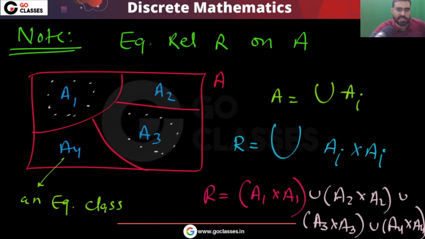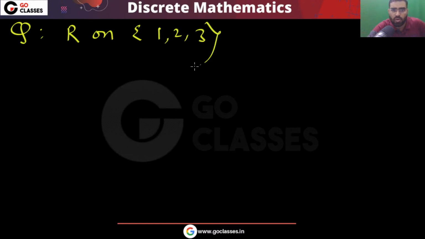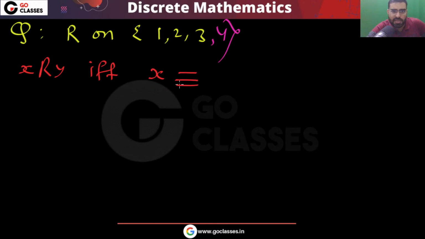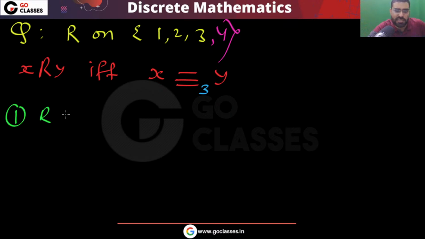This is the complete summary of equivalence relations. I can also ask you the cardinality. For example, look at this question. I am giving you a relation R on the set 1, 2, 3, 4. X is related to Y if and only if X and Y are congruent modulo 3. Now tell me, is this an equivalence relation? First of all, can I say R is an equivalence relation?